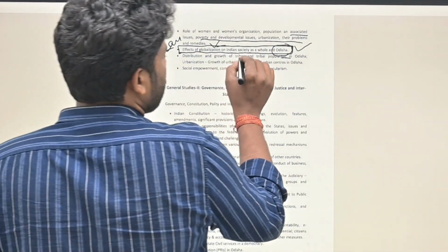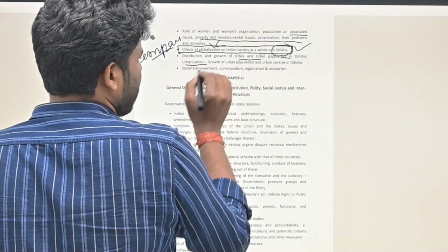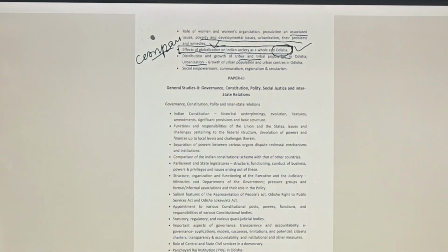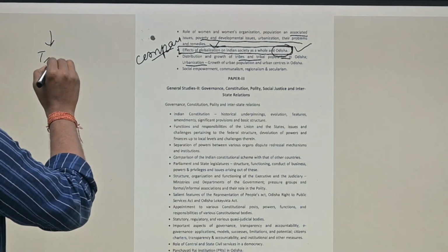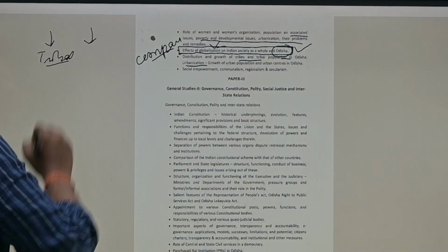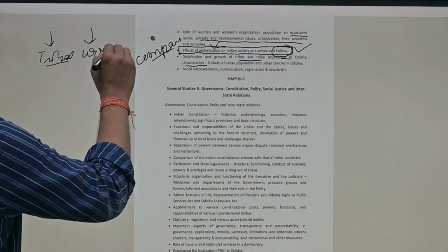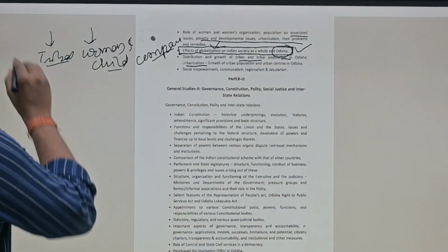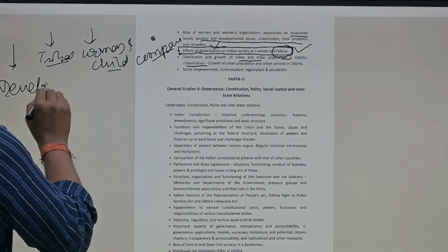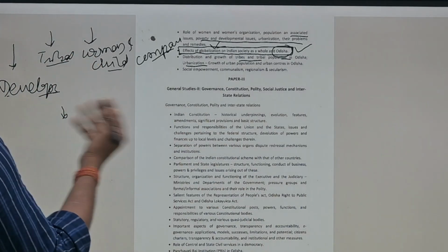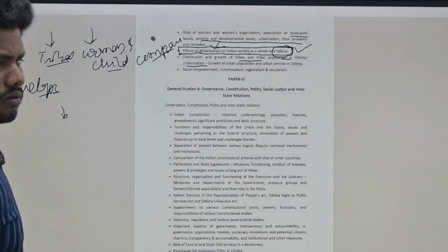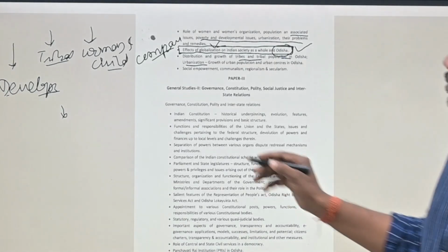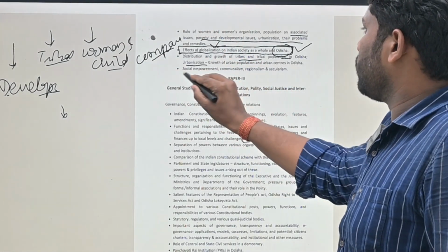Then distribution and growth of tribes, tribal population in Odisha, urbanization growth. As I told you, for any region, if a question has been framed, one part is tribal people, a question can come on tribals. Then it is basically women and child. You need to focus on what is the status of women and child. Okay. Then about development, how development can happen, and obviously the scheduled castes, and about equality and casteism. So like that, these things need to be focused on while we are discussing something.